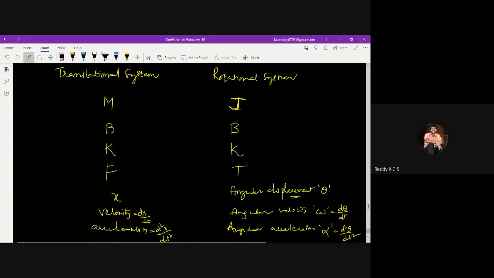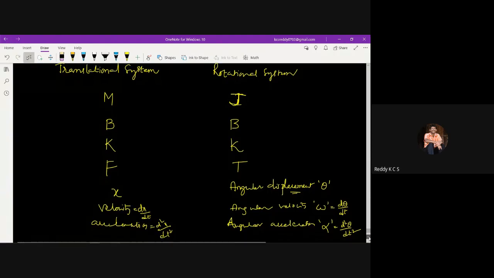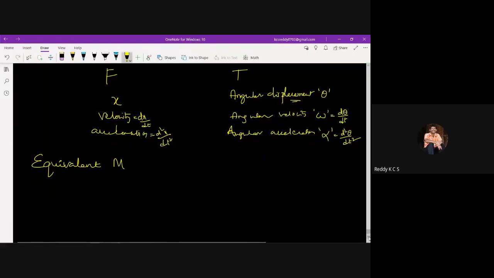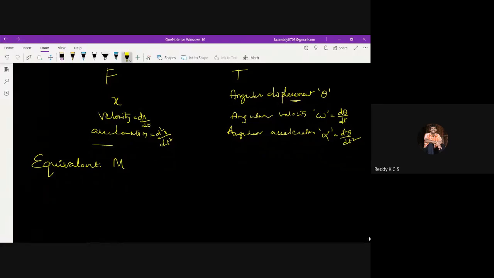Okay, fine. Right. So now, angular displacement. In the translation or linear motion we represent this as x, and in the rotational motion it is called angular displacement. And in the translation or linear motion we call it velocity, and in the rotational motion the equivalent term is angular velocity.